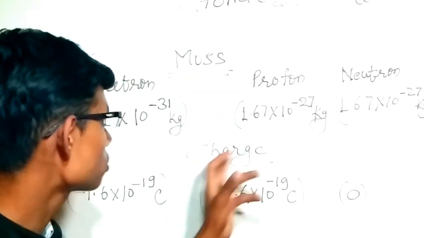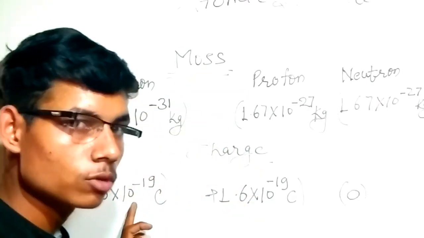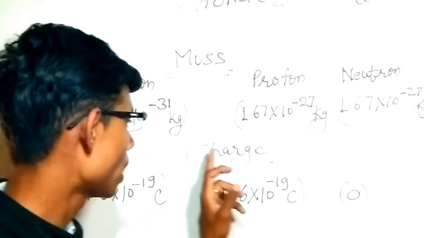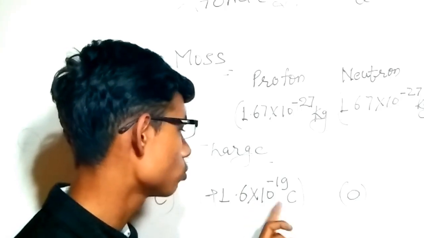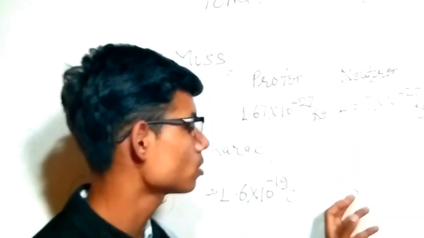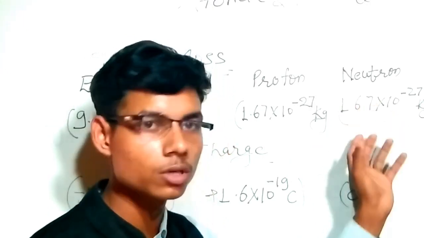The charge of electron is minus 1.6 into 10 to the power minus 19 C, the charge of proton is plus 1.6 into 10 to the power minus 19 C, and the charge of neutron is 0, because the neutron is neutral.